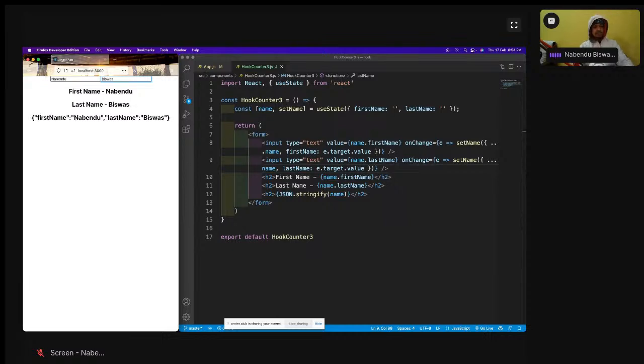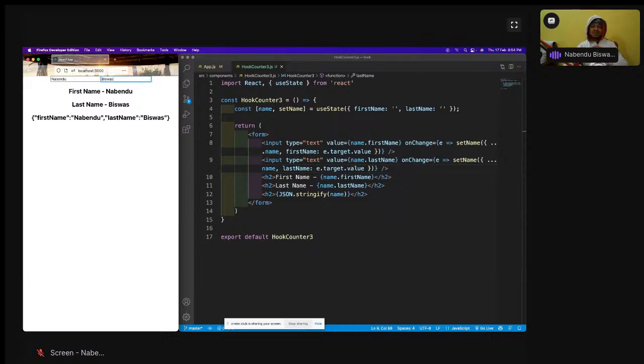Both of them are coming. So whenever a state is an object in a functional component, we have to have both of them. We have to have this dot spread operator. Similar issue we have with array also, but we now know the similar issue is there in array.